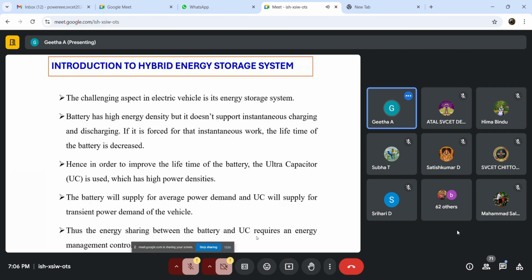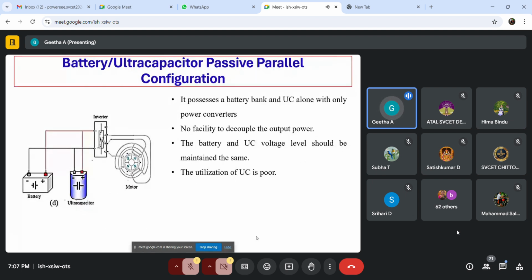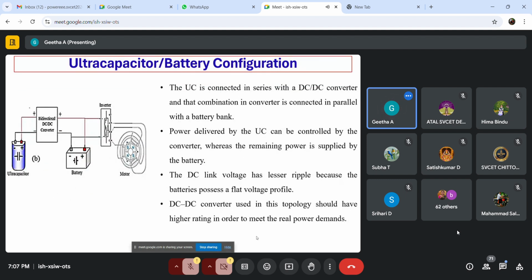instantaneous charging and discharging. So recent researchers are working on this hybrid energy storage system, where they use two energy storage systems. One is the battery, which is going to act as the main source for average demands, and the other is the capacitor, super capacitor or ultra capacitor, which is going to work during a sudden increase in speed or braking.